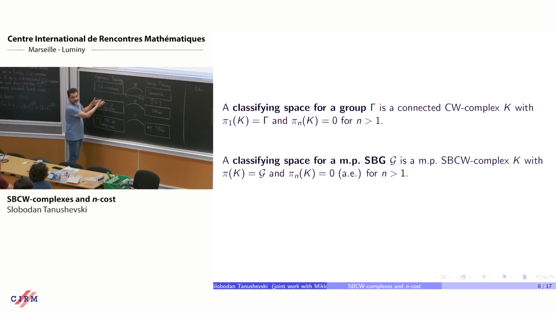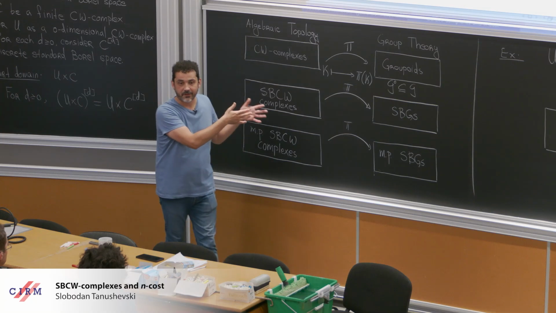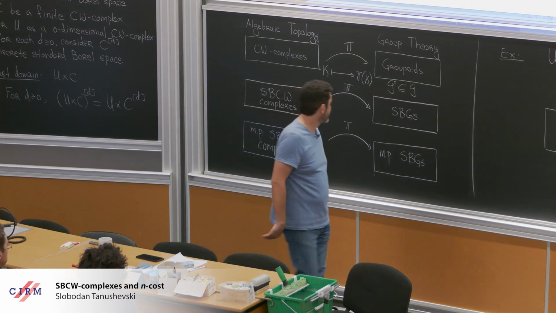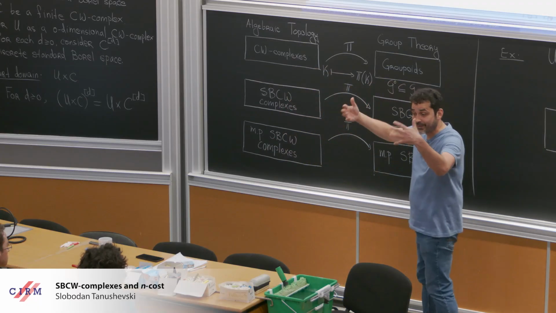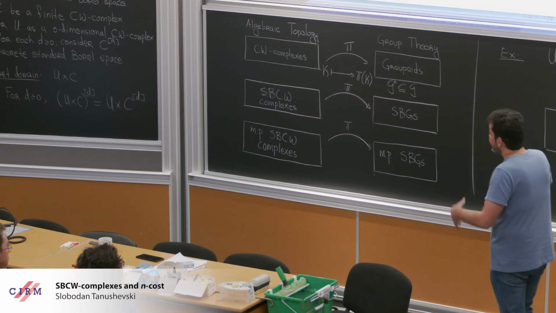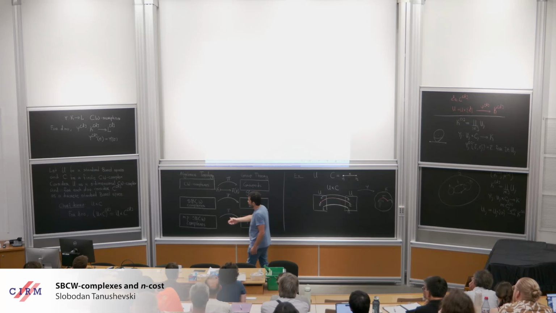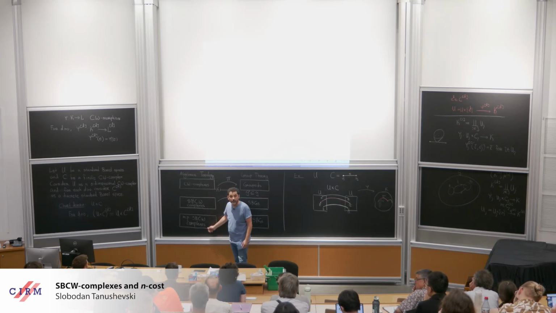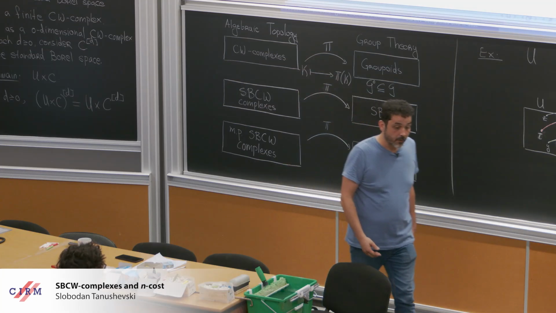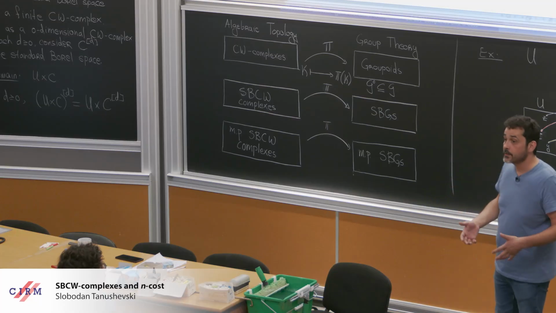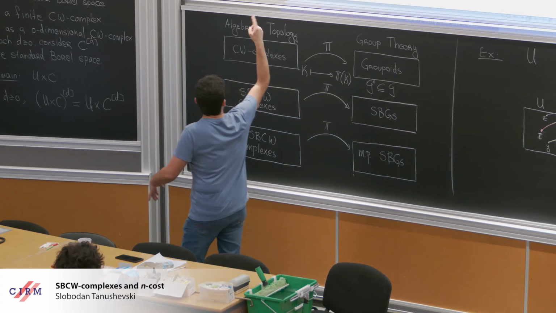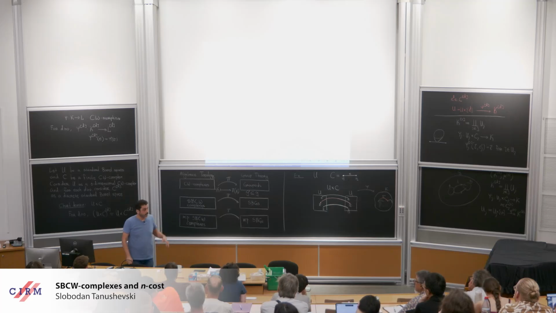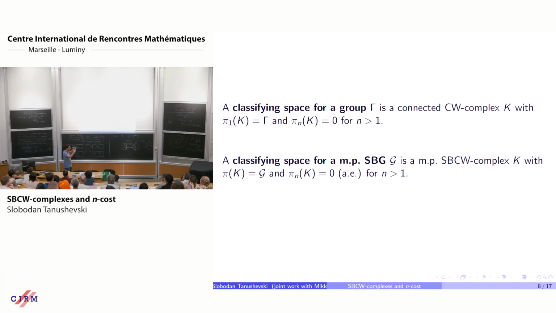I gave you the objects, but these are categories. They also have maps, morphisms. I won't tell you what they are, they're more technical definitions. But there is an appropriate notion of a morphism here and here, and an appropriate notion of homotopy, so an appropriate notion of homotopy equivalence. And just like in the case of groups, classifying spaces are unique up to homotopy equivalence.